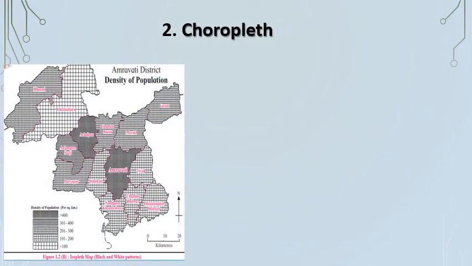Now, let us understand choropleth maps. Just observe the map. You can see a black and white combination. Amravati district, density of population. Just check the index. Less than 400, more than 100. See the shades. Different shades are there. 101 to 200, 201 to 300, 301 to 400, less than 400.